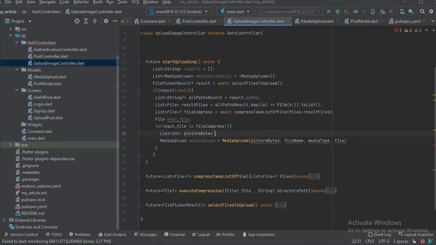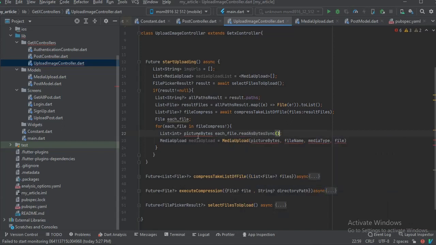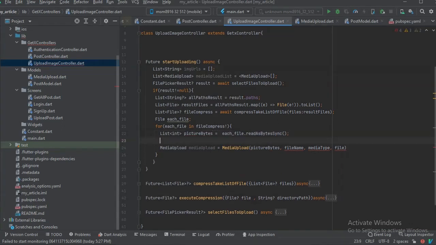In order to get that, all we're going to say is each file dot read as byte async. Okay, so we got it there. It's going to be equal to this. Okay, so we have that. The next thing we need is the file name. File name. So the file name, how do we get it now?